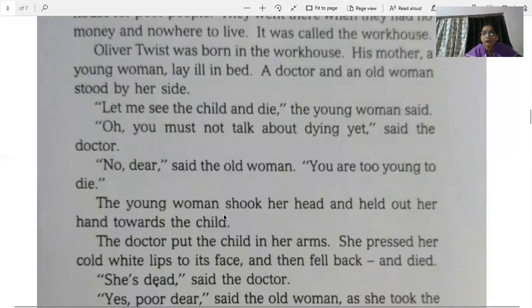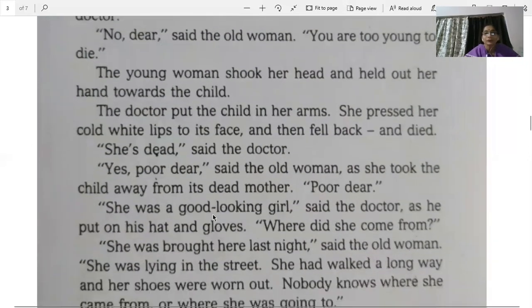Okay, the young woman shook her head and held out her hands towards the child. But the young woman said, I know I'm going to die. You are just saying this because you are a doctor, and the old woman also doesn't want to see me say these words. But I know in my head that I'm going to die. Just give me that child so that I can hold him in my arms, and then I can say goodbye and go in peace.